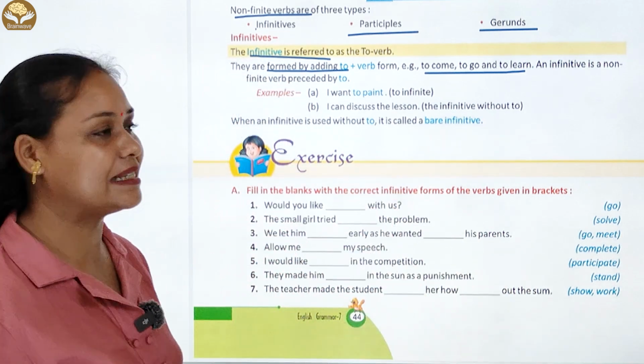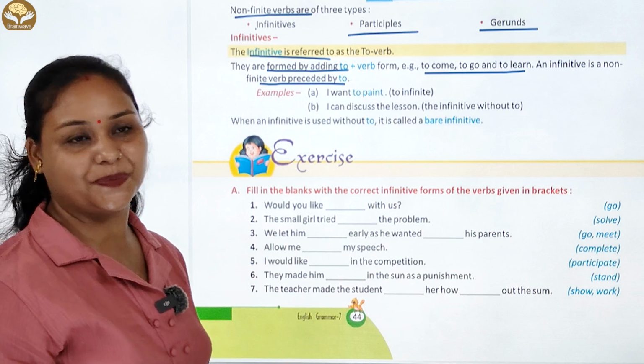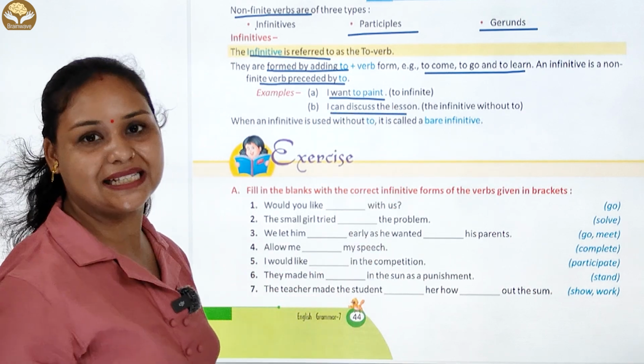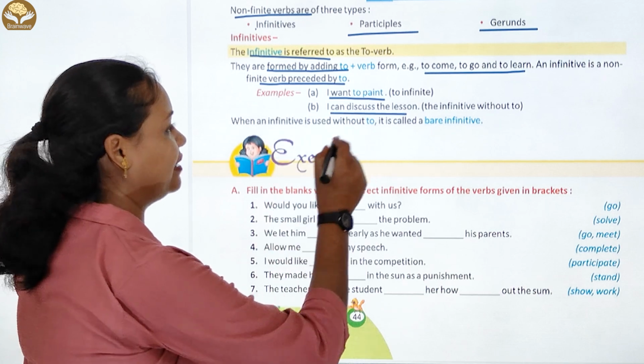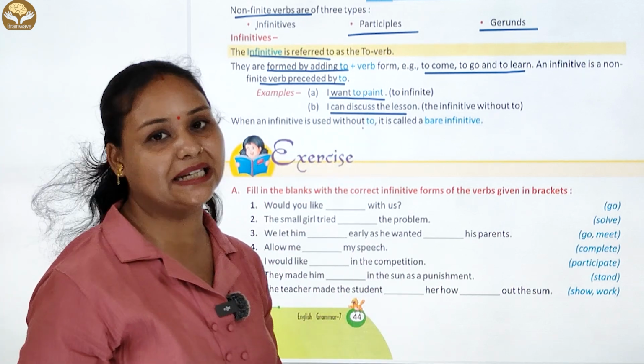An infinitive is a noun. Infinitive verb is preceded by to. Example: I want to paint. I can discuss the lesson. चलिए, बहन, infinitive is used without to. It is called a bare infinitive.